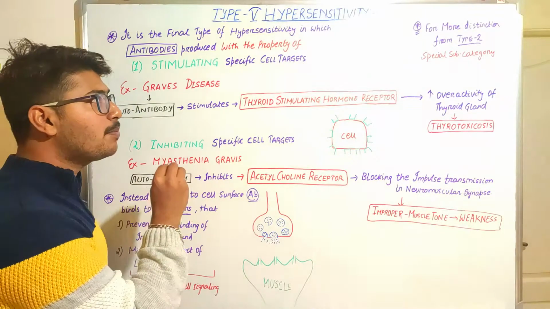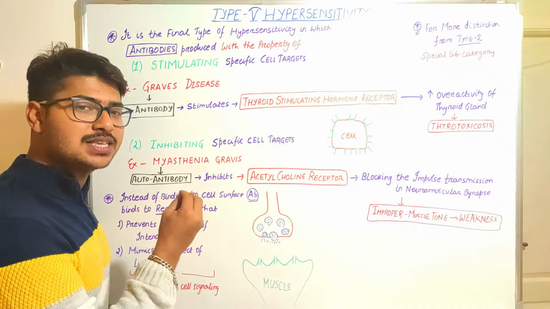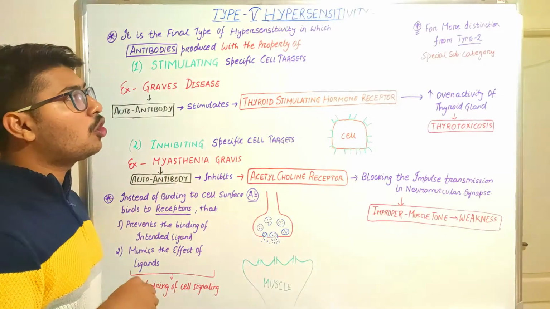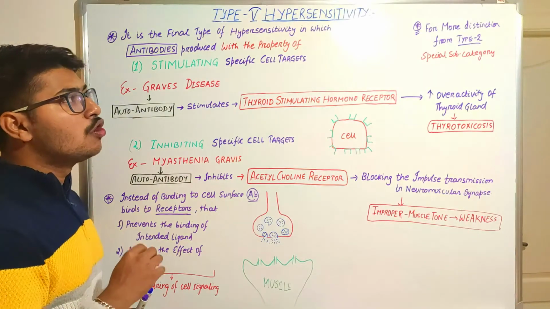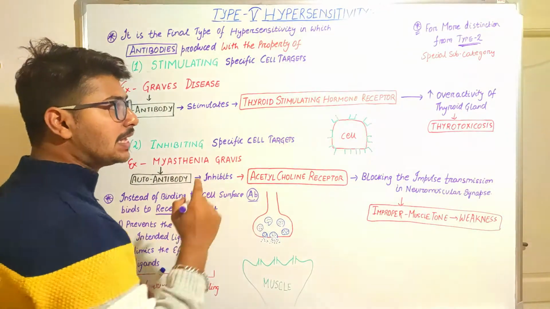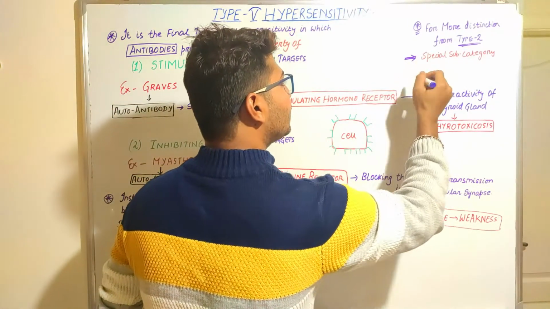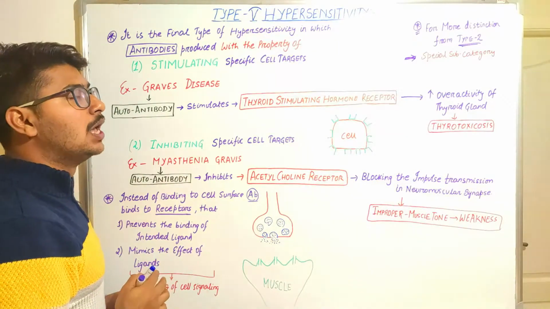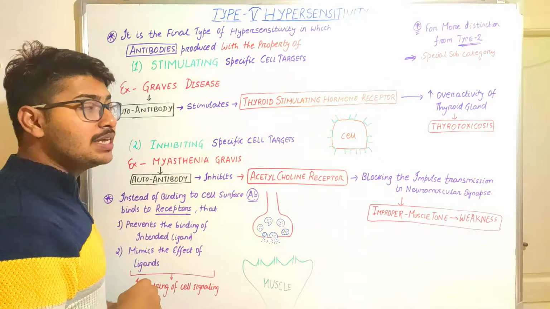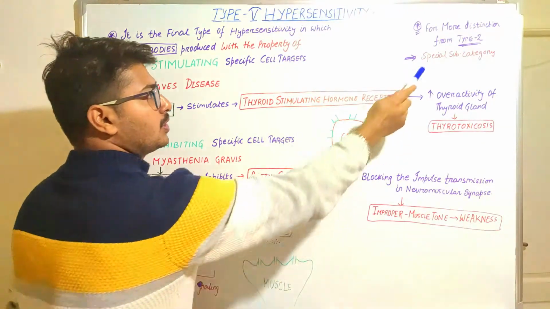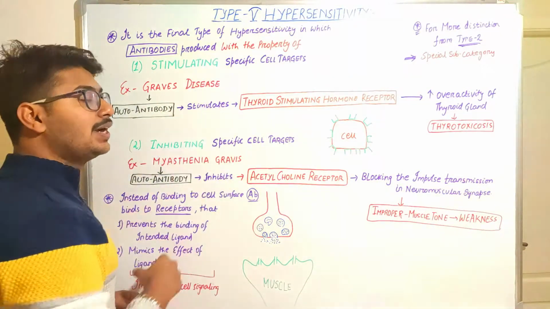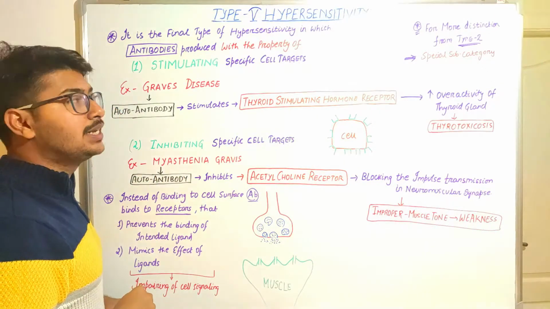So friends, this type of hypersensitivity reaction is a very special kind of reaction, used for more distinction from the type 2 hypersensitivity reaction. Yes, this is a very special subcategory of type 2 reaction, but in different countries like Great Britain, this type of hypersensitivity is separately classified from the second category of hypersensitivity reactions. So we are going to read that fifth type of hypersensitivity reaction.